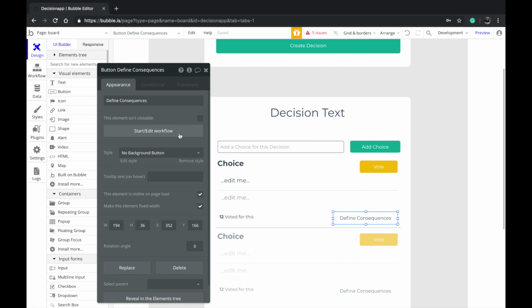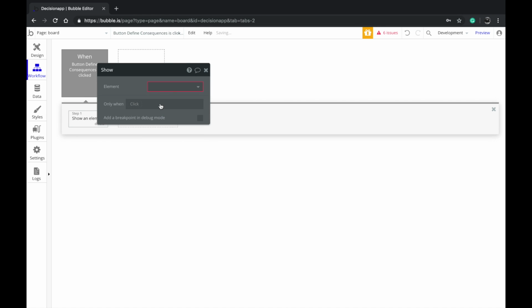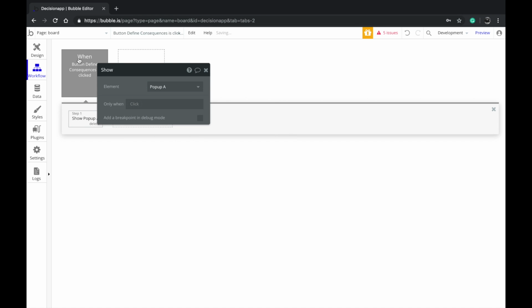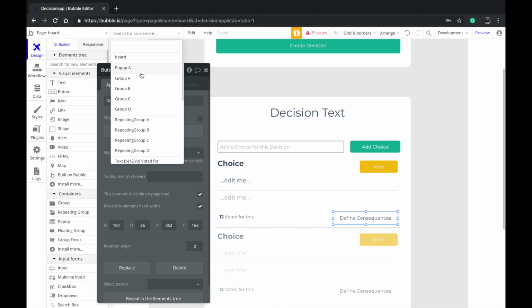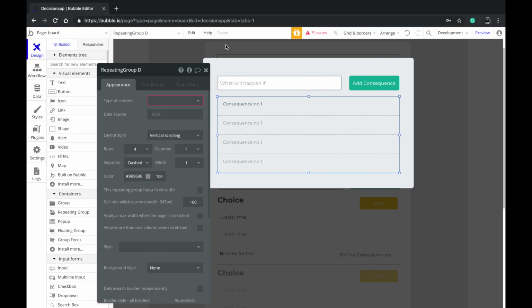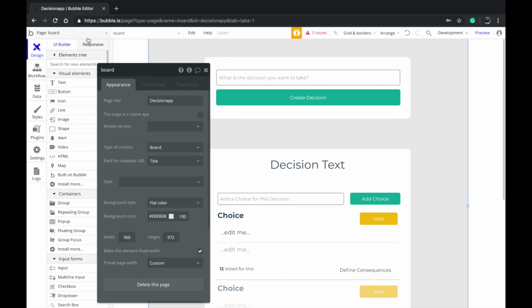So we need to go back to the define consequences button here. We want to show that pop-up. So we want to say show this pop-up. Before we do that, we want to define. Okay, let's go back to the pop-up here. Add consequence. Oh, we don't have that here. Okay, no, never mind. Okay. So I'm just going to now start creating the workflow for it.